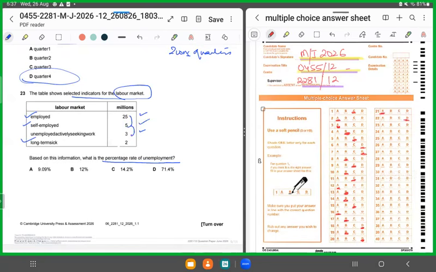And how much was the unemployed? 3. So 3 upon 33 into 100. So what answer will we get? We'll get 9.09. This is the percentage rate of unemployment. So 23 has to be A.